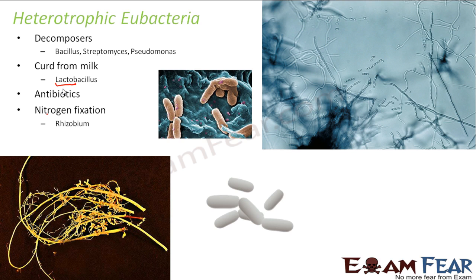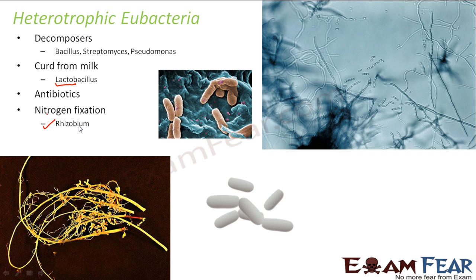So here in this picture, you can see the legumes. Here you can see the roots of the legumes where you can see these kind of bacteria present. So one example is Rhizobium. Rhizobium is one such heterotrophic bacteria which helps in fixing nitrogen to the soil. It is present in the root nodules of the legume plants like peas and soya bean. So what do these kind of bacteria do? These bacteria produce nitrogen compounds that help the plant to grow. So that is how it benefits the plant.